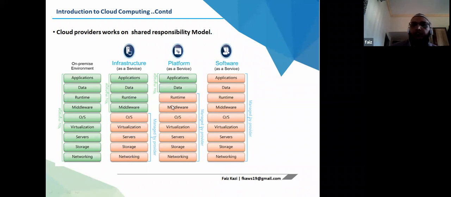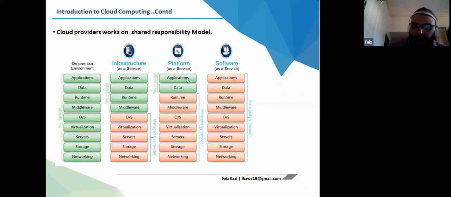Similarly, in platform as a service, as I told you, we can build with it. At a particular time, developers build their applications, and they are not interested in where it is stored or what OS it is on. They are focused on building their applications.